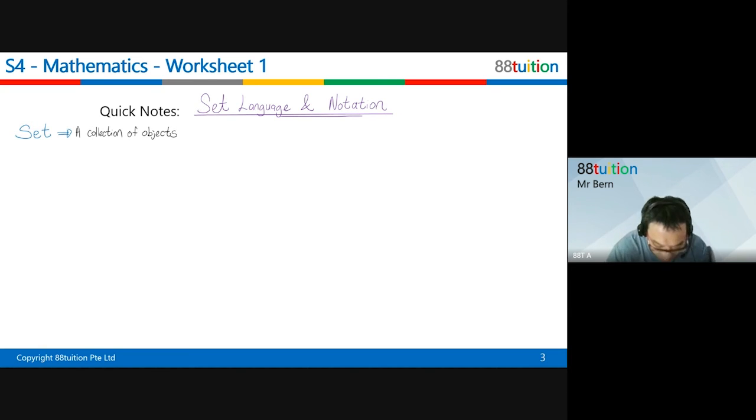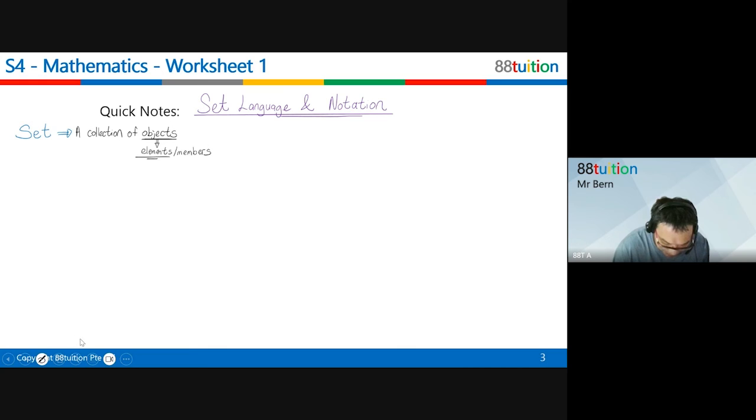And this word object, sometimes they use a much better math word. They use a word called elements, or they use the word members lah, members of the collection. But the proper term is actually called elements. So understand that a set is like a group. It's a collection of objects or members or elements. So that is considered a set.